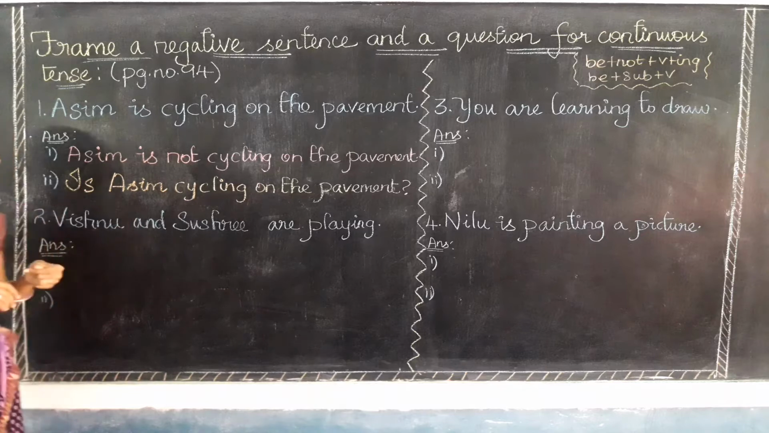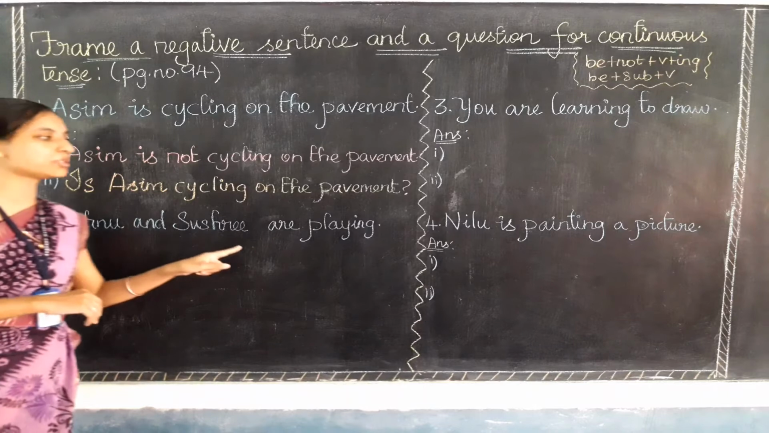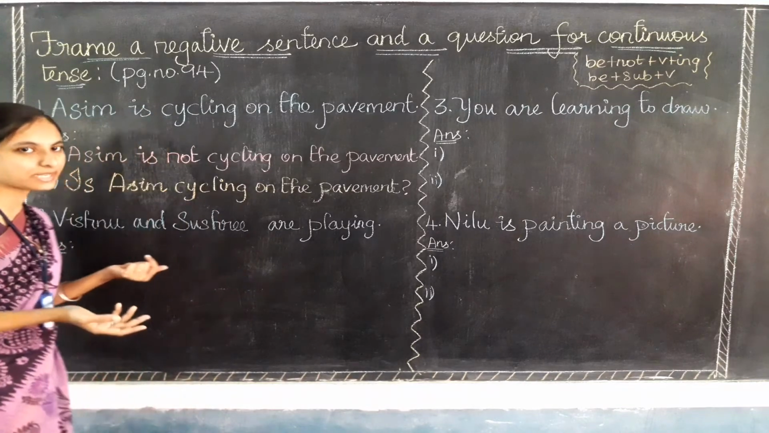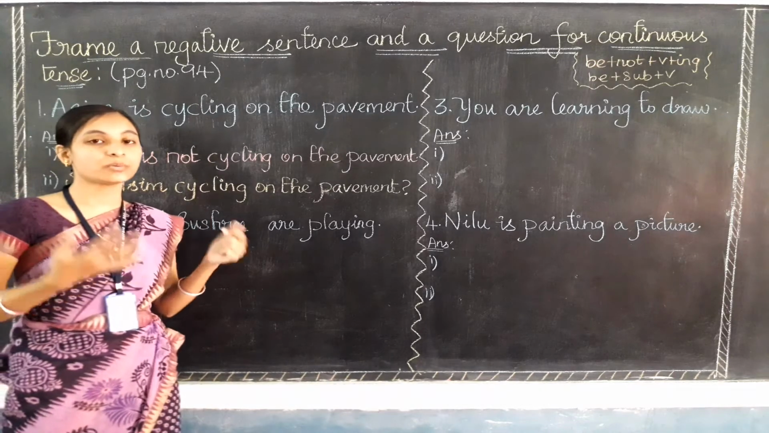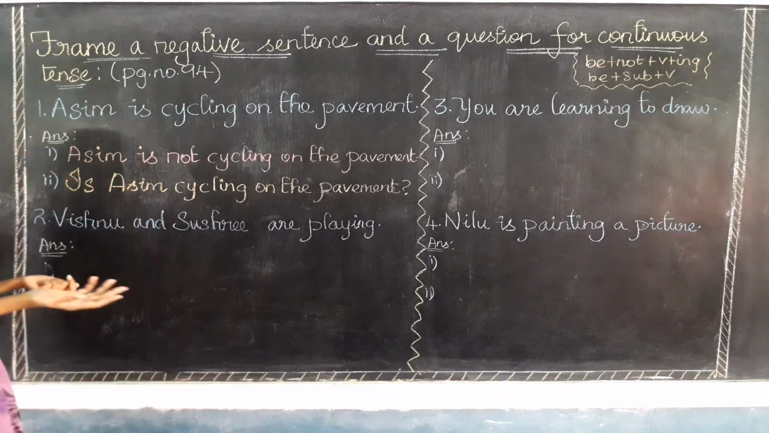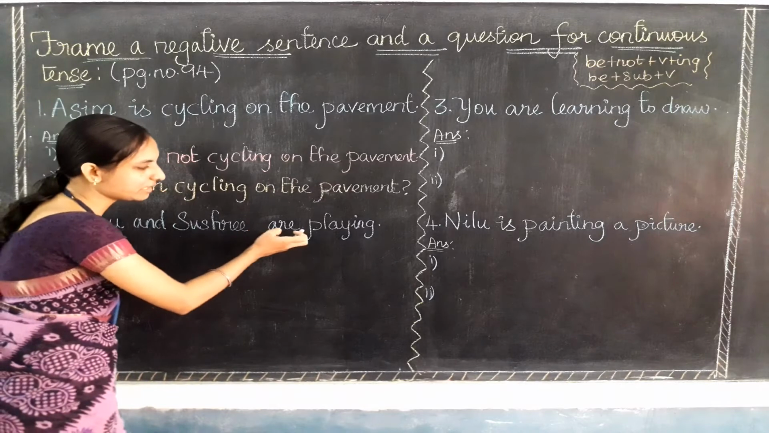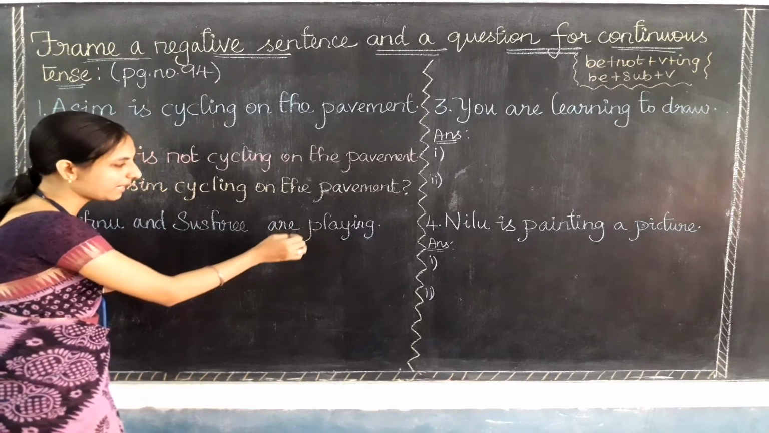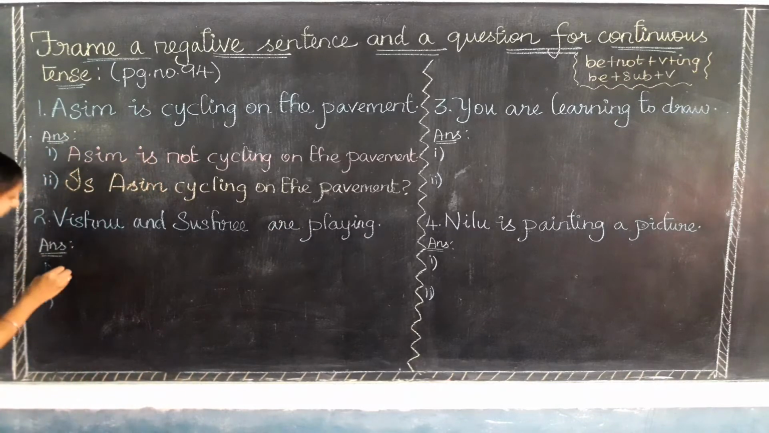Let's go for the second one. Vishnu and Sushri are playing. Vishnu and Sushri are playing. This is the meaning. So first what I need to make? I need to make a negative sentence. For making a negative sentence, where do I need to put not? Yes, after this be form verb, that is are, and before the playing, in between these words the not will come. See, the answer will be like